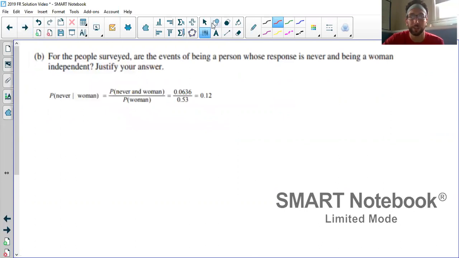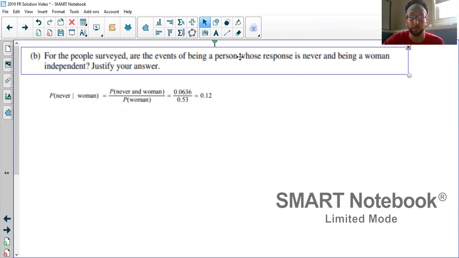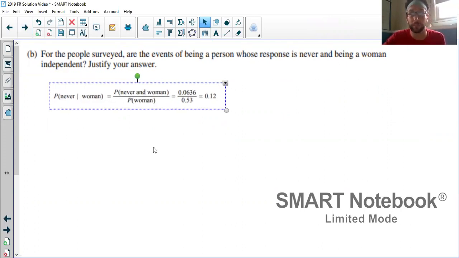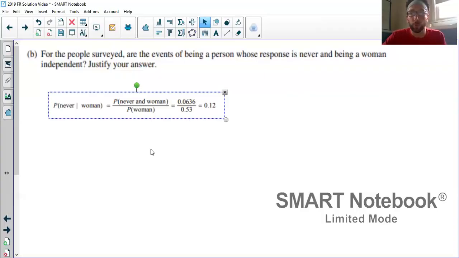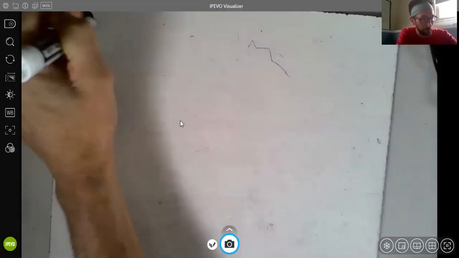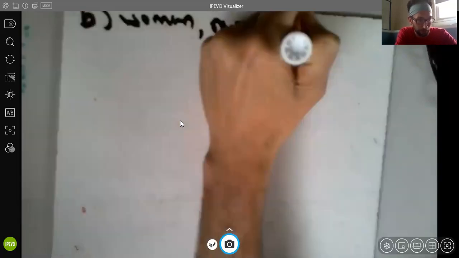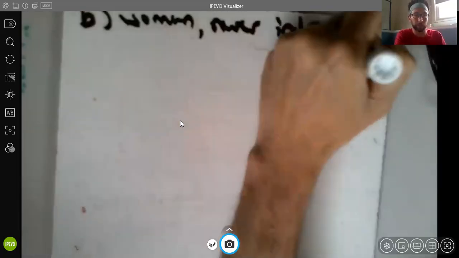So question B here says, are the events of being a person whose response is never and being a woman independent? So for this question, there are many ways you could go about this. By the way, this is just the work we just did in part A3, I guess. So we want to know, are being a woman and saying never independent? So for part B, woman, never independent? I don't know. Let's find out.